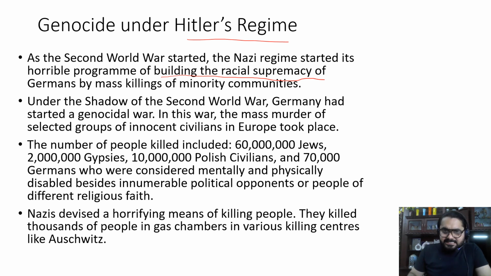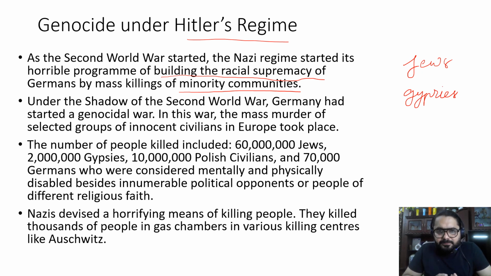In that process, they started killing minority communities. Who are the minority communities? The Jews and the Gypsies. So as the war began, the Nazis wanted to prove their racial supremacy, and they tried killing the minority people, the Jews and the Gypsies.